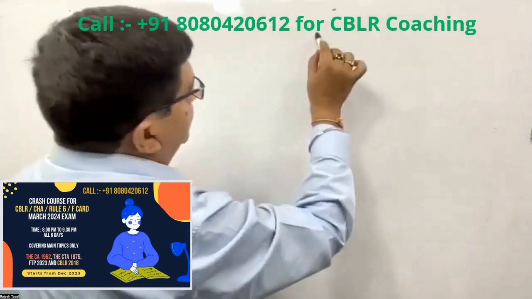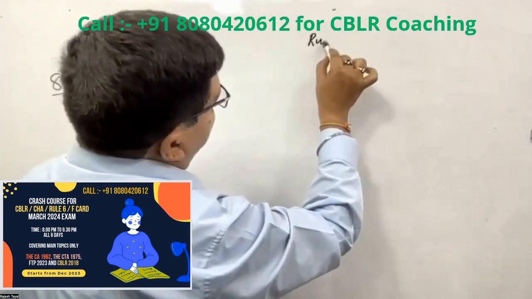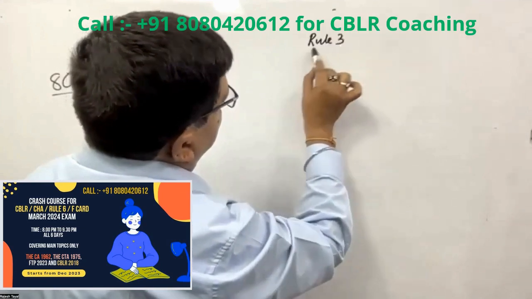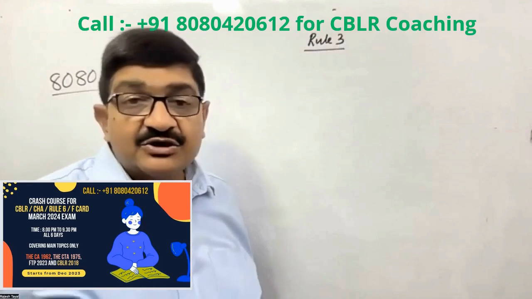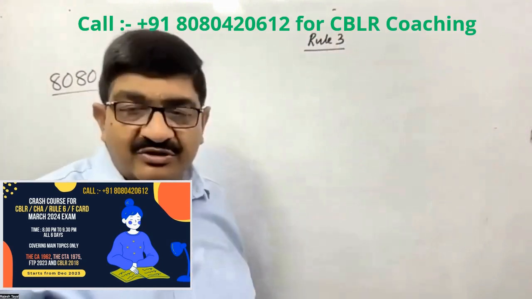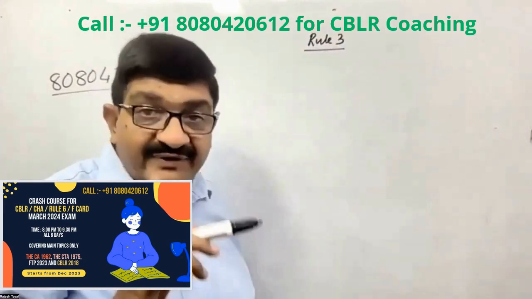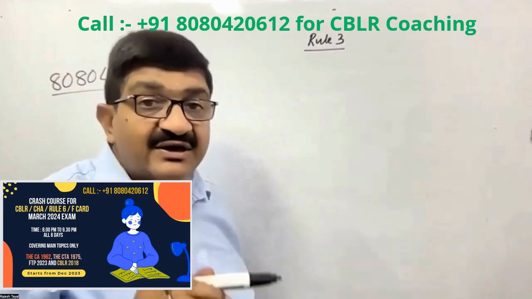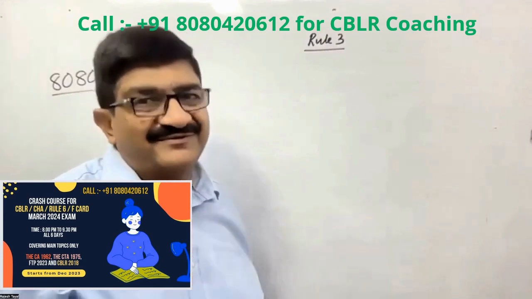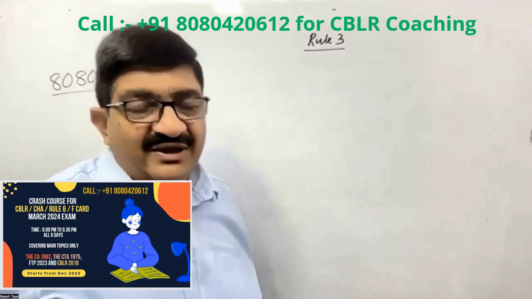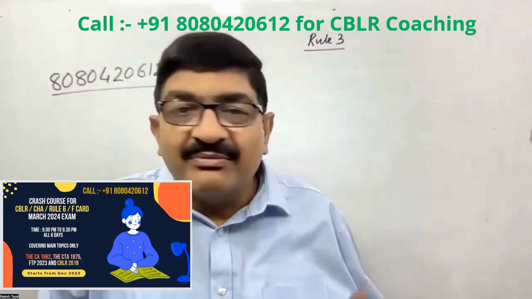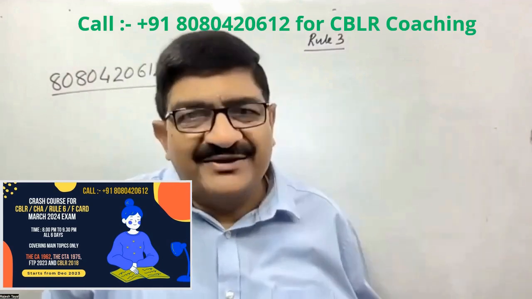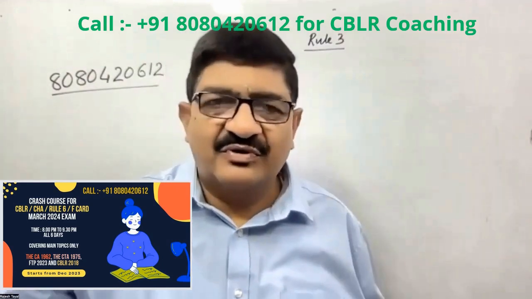Rule number 3, when does it apply? For applicability of rule number 3, the most important factor is that there is a transaction price. If there is no transaction price, then rule number 3 does not apply. Okay.